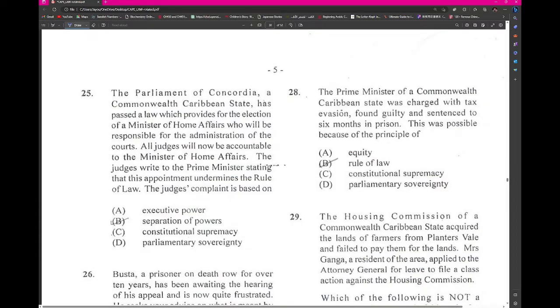So the Parliament of Concordia, a Commonwealth Caribbean state, has passed a law which provides for the election of the Prime Minister. So the Minister of Home Affairs, this is legislative. Well, this is executive, right? Responsible for the administration of courts. Have violated SOP.